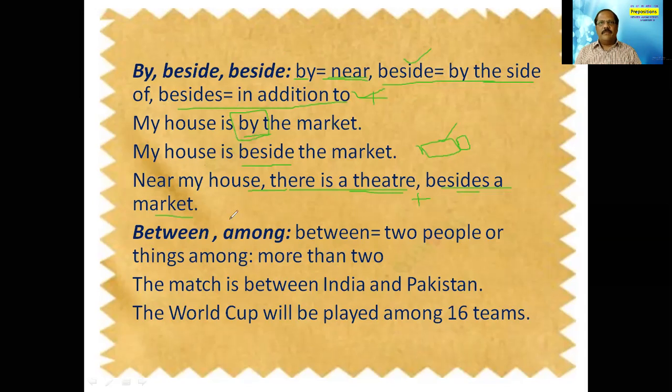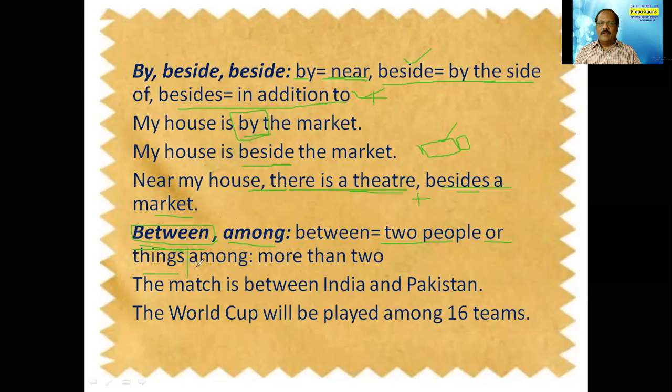So look at between and among. Again, the two important words we often get confused when using prepositions, that is between and among. So we use between whenever there are two people or two things. That's all.